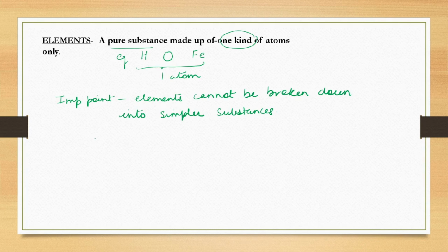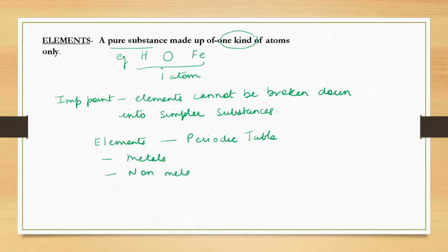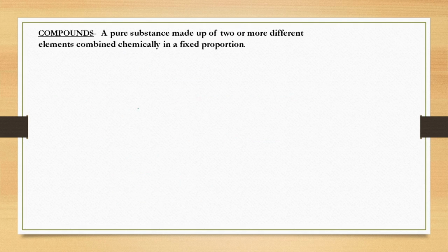And here when we are talking about elements, we all know that all the elements have been arranged in a systematic table which we call the periodic table, and in that table the elements have been classified as metals, non-metals, metalloids and noble gases. Now about these different elements we'll be seeing their classification and their characteristics in the next video.